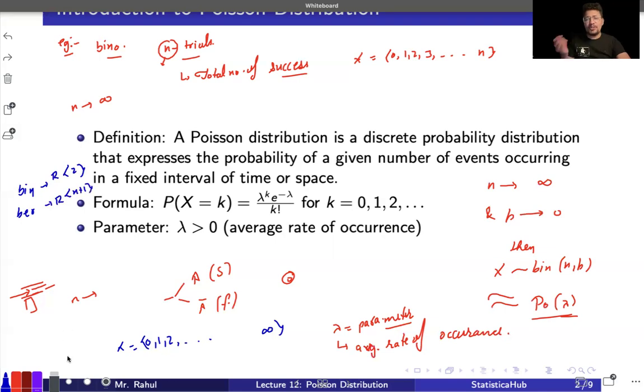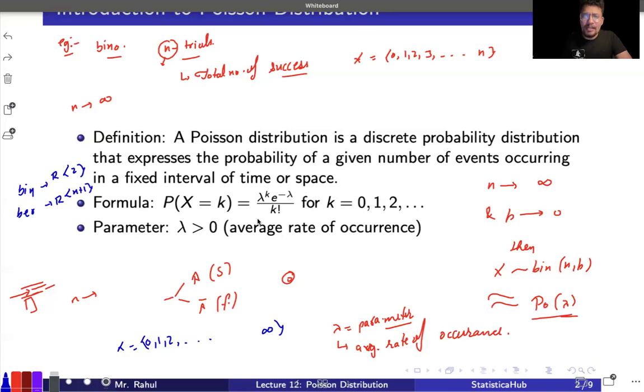But if you go for the Poisson distribution, the number of possible values of x, the range set, is coming out to be countable, but infinitely countable. I hope that makes sense. This is also a discrete random variable, but in this one the support of the random variable is an infinitely countable set. Now, if you go for the probability distribution, probability x equal to some k will be lambda raised to the power k, e raised to the power minus lambda, over k factorial.